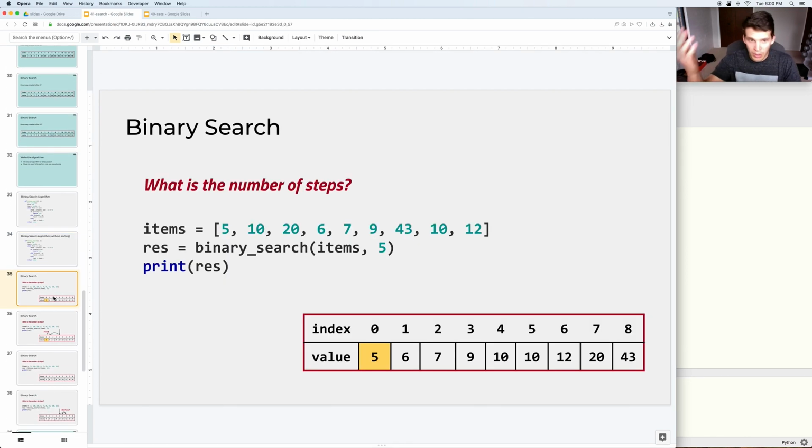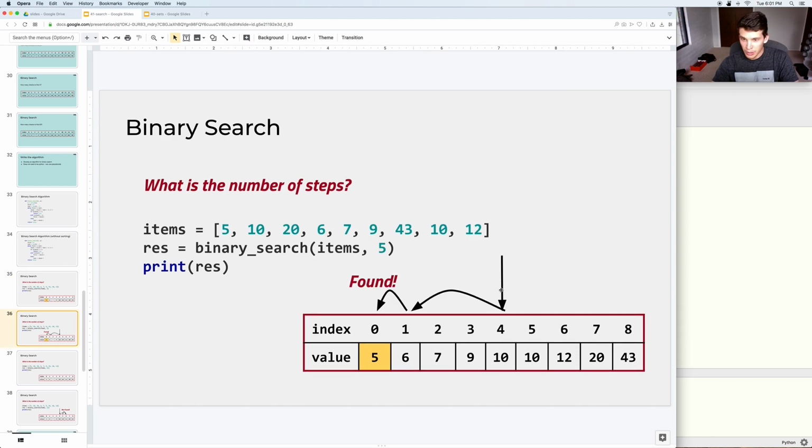So what would be the number of steps to find 5 given that list? Well, in this case it would be, let's see, 1, you do that, and then the middle there, and then there, so 3. How about for 11?